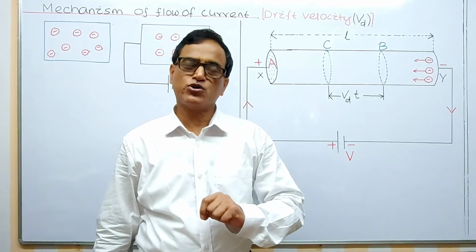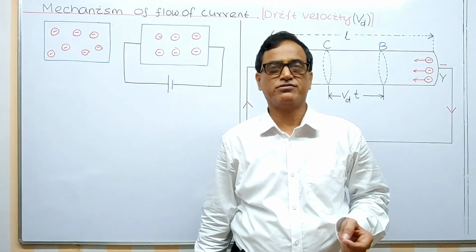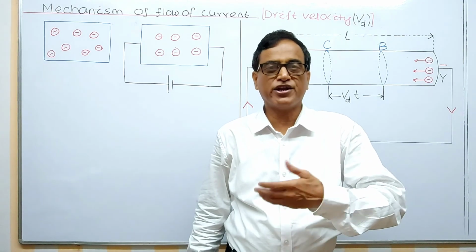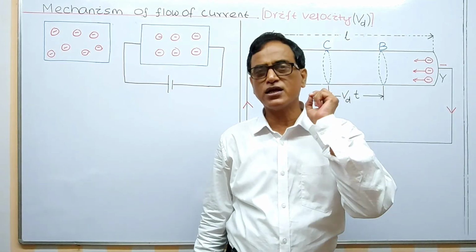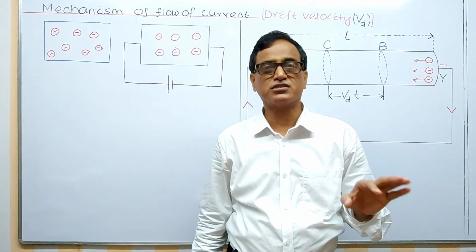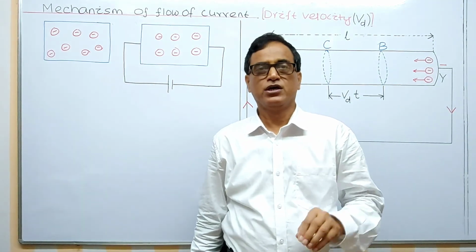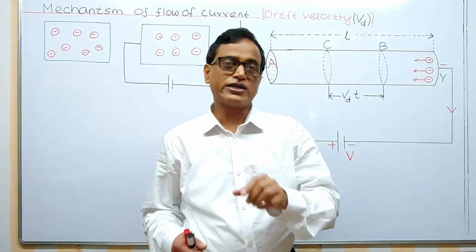Now in the last class we have read what is electric current and what are the types of electric current, that is steady current and varying current, and with a single formula we have discussed it in the last class. Current equals charge upon time, this much. But what is actually current?